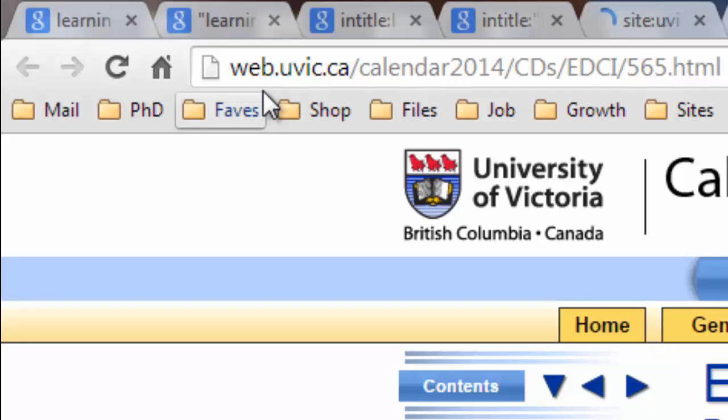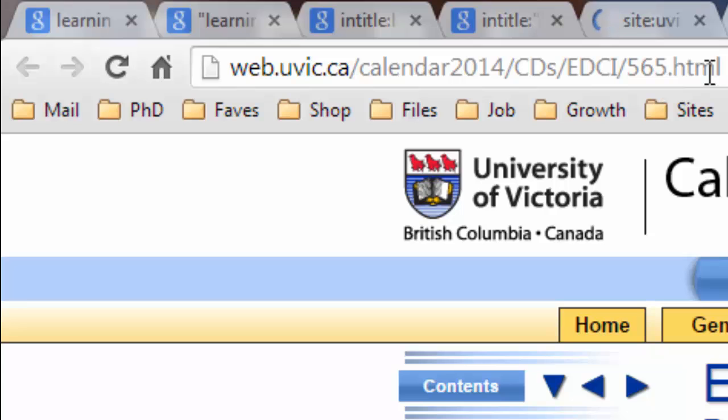In our last example, we're going to use the operator inurl to find web pages that have specific terms in their file or directory names. There are many reasons why you may want to use the operator inurl. Sometimes you may find one or more very useful files within a specific directory on a website, and you may want to see what other files are there. Or you may want to search files within American universities, all of which have .edu in their domain names. To do this, inurl can help you restrict your searches to specific directories, file names, or terms in domain names.